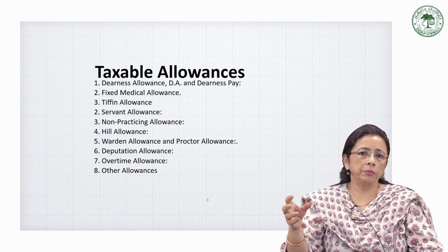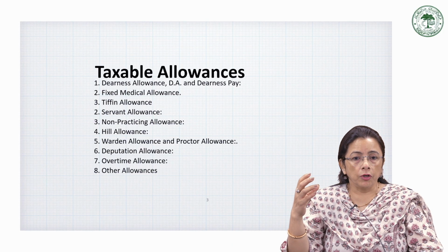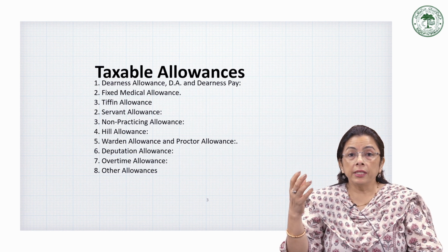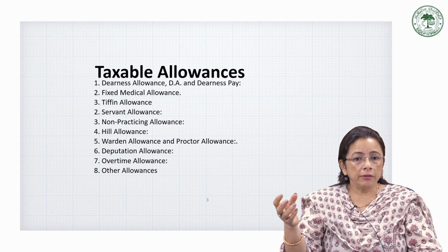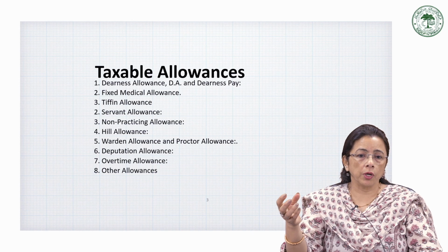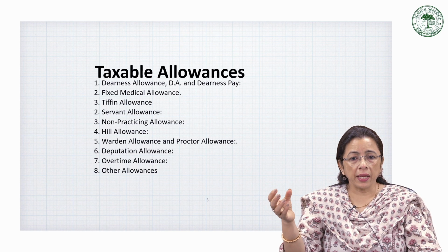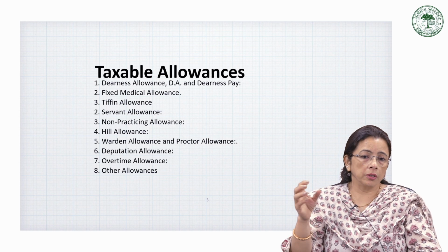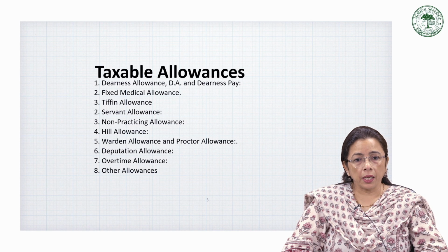Some good examples are family allowances for armed forces personnel serving without family, especially during field postings. Then there are project allowances for all those employees who are working on certain specific projects. Then there is a marriage allowance as a special grant on marriage. We have rural or tribal allowances also.